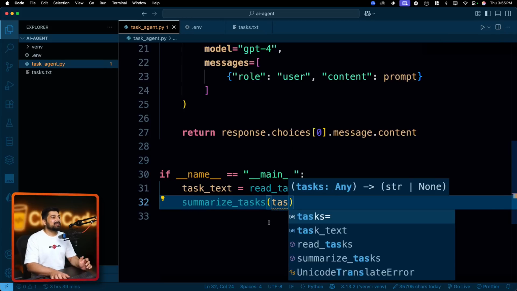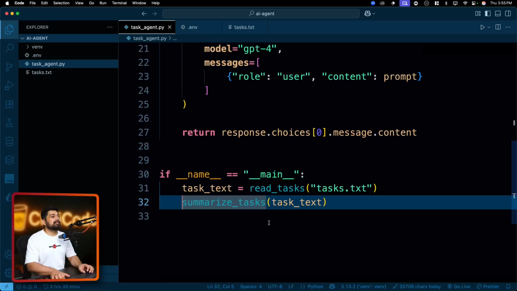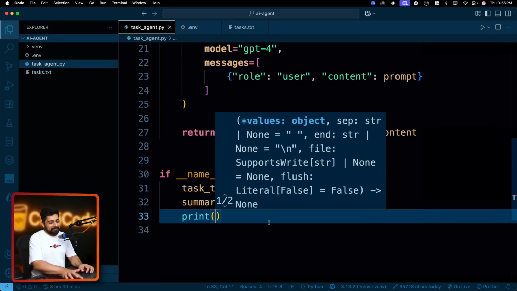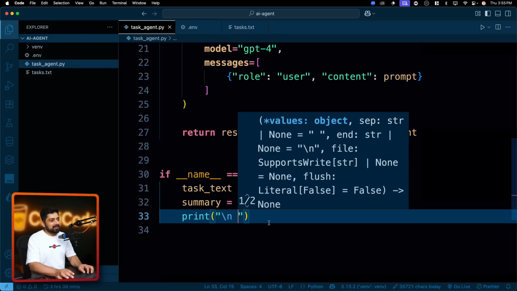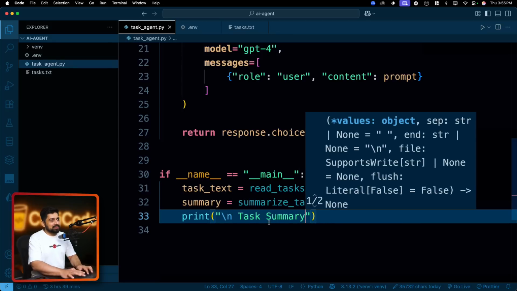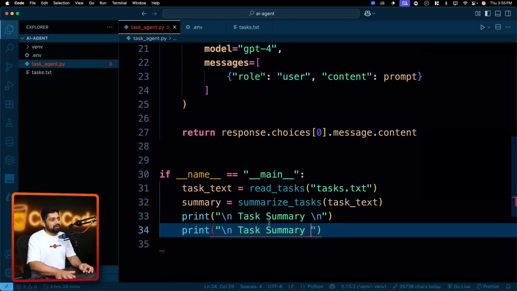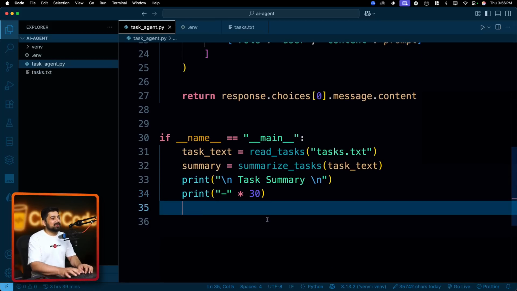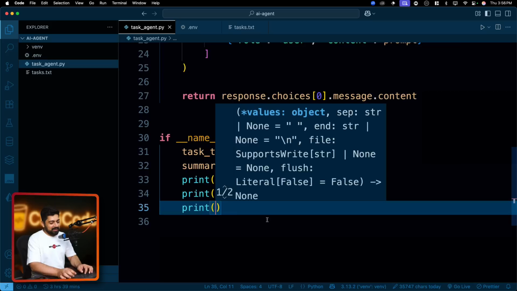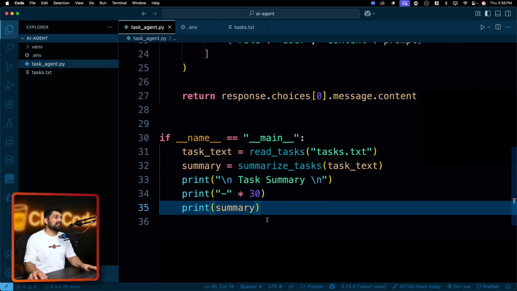There we go. And we can just provide all the task text to it and hold the summary of the response just like this. And all we got to do is print it up. So let's print it up nice and beautifully. We can directly use just like this \n and just say task summary and then a \n. And apart from this, what I would also like to do is use a dash and multiply it by 30 so that we have a nice border-ish kind of a thing. And last but not the least, the most important task, don't forget to print summary. There we go.